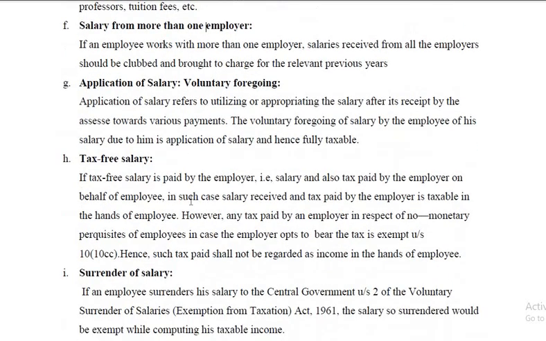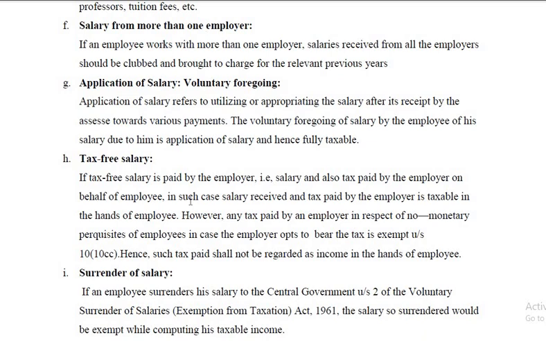Application of salary or voluntary foregoing. Application of salary refers to utilizing or appropriating the salary after its receipt by the assessee towards various payments. The voluntary foregoing of salary by the employee of his salary due to him is application of salary and hence fully taxable.